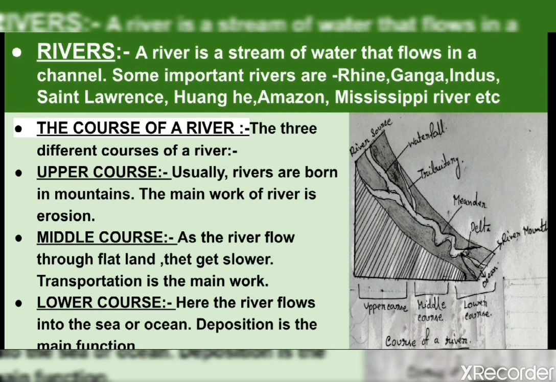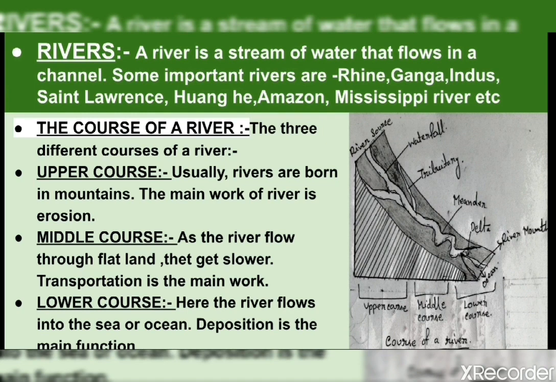Then the second one is the middle course. As the river flows through flat land, it gets slower. Thanks to the tributary rivers, it collects more water and gets wider. Sometimes rivers have bends or S shapes in the river course, which we call a meander, which is a landform. In plains, transportation is the principal work of a river rather than erosion and deposition.